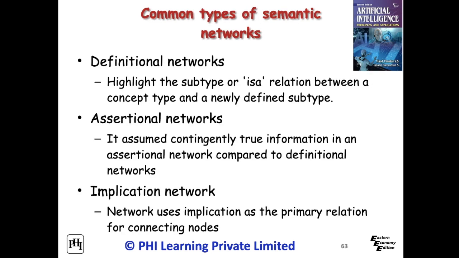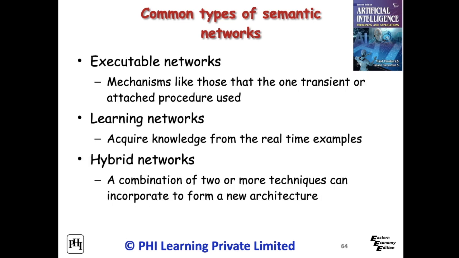These are the most common types of semantic networks: definitional networks, assertional networks, implication networks, executable networks, and learning networks. Hybrid networks are a selected type of semantic networks.